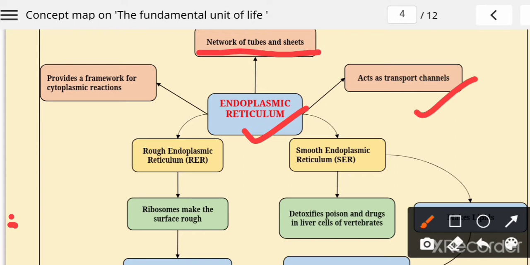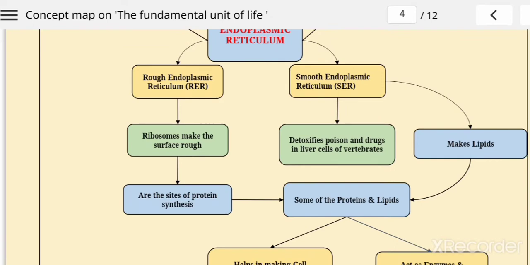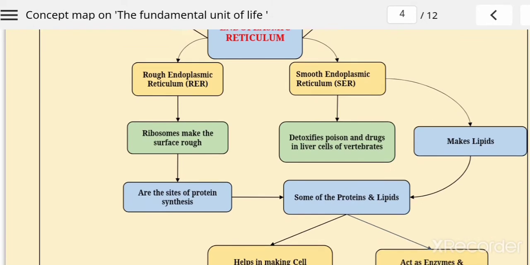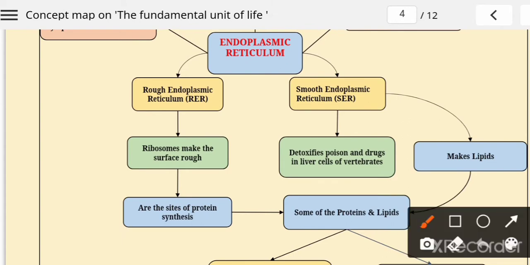Now these endoplasmic reticulums are of two main types. The first is rough endoplasmic reticulum and the second is smooth endoplasmic reticulum, on the basis of whether its shape is rough or smooth. First, we discuss the rough endoplasmic reticulum. It is a very important organelle because it helps in the synthesis of